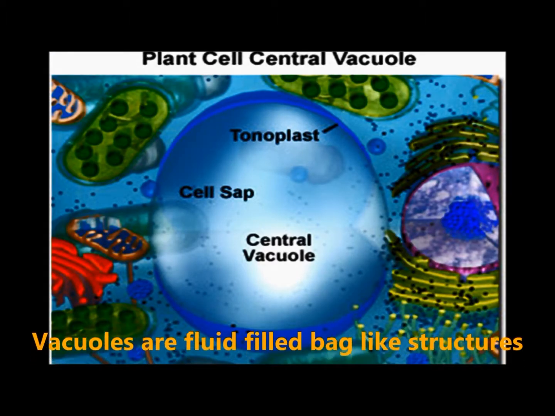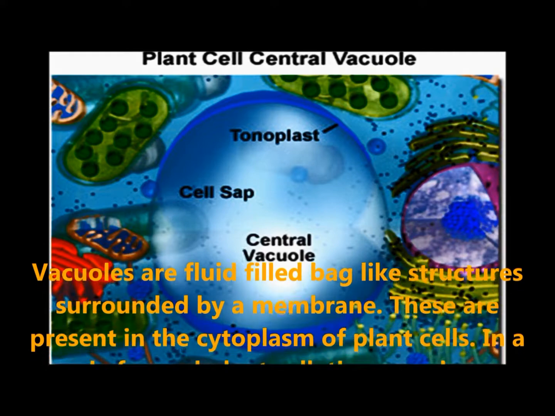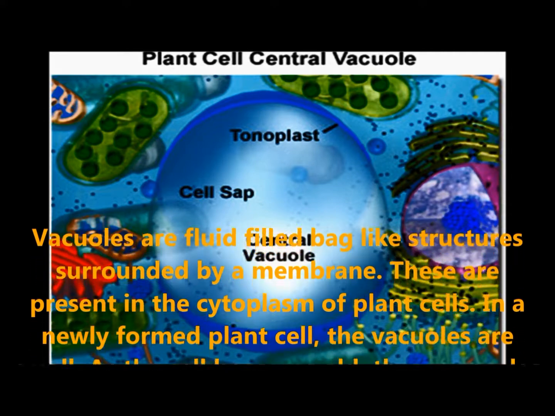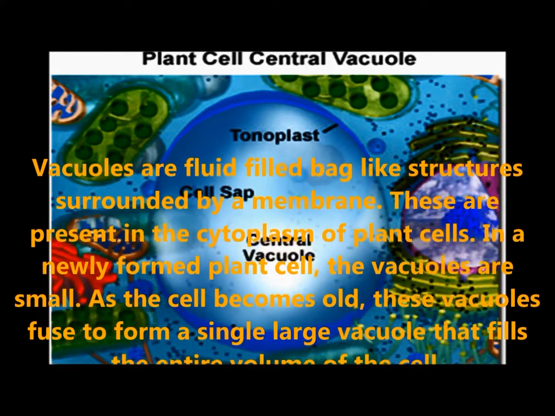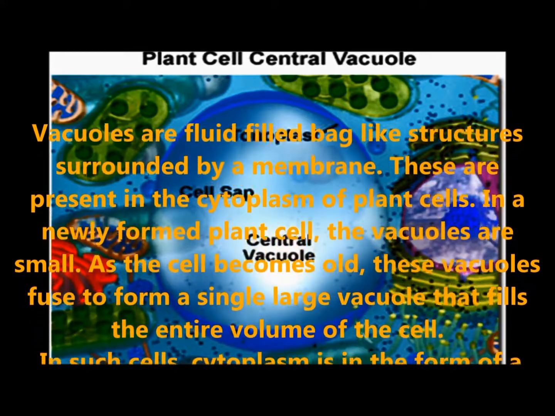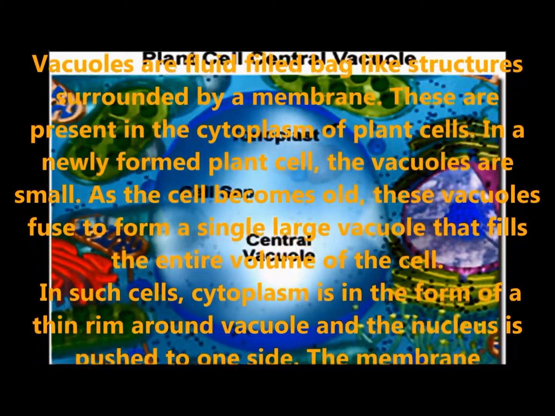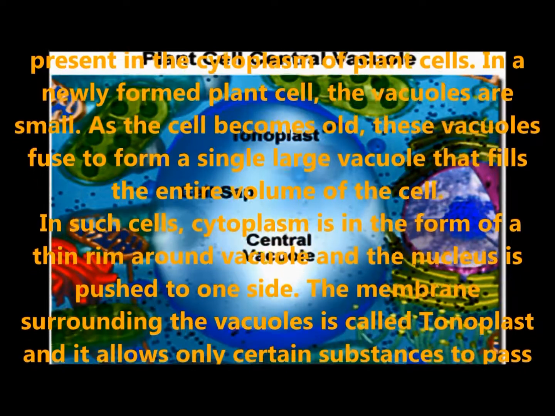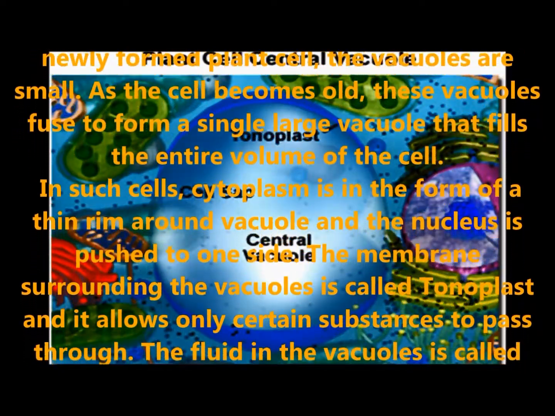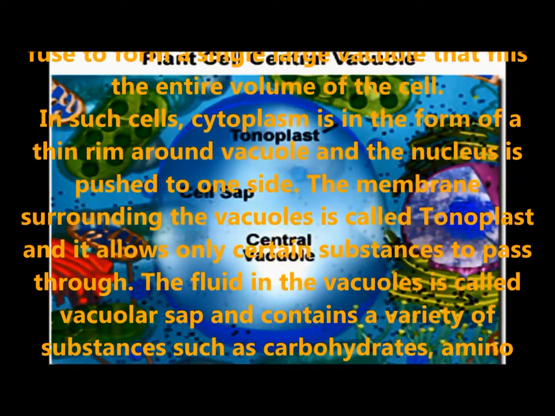Vacuoles. Vacuoles are fluid-filled bag-like structures surrounded by a membrane. These are present in the cytoplasm of a plant cell. In a newly formed plant cell, the vacuoles are small. As a cell becomes old, these vacuoles fuse to form a single large vacuole that fills the entire volume of the cell. In such cells, cytoplasm is in the form of a thin rim around the vacuole and the nucleus is pushed to one side.